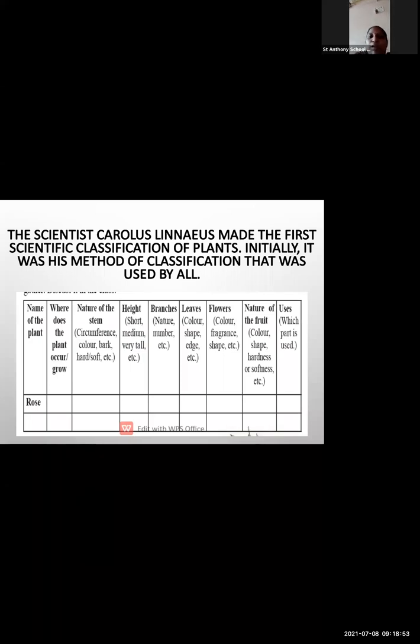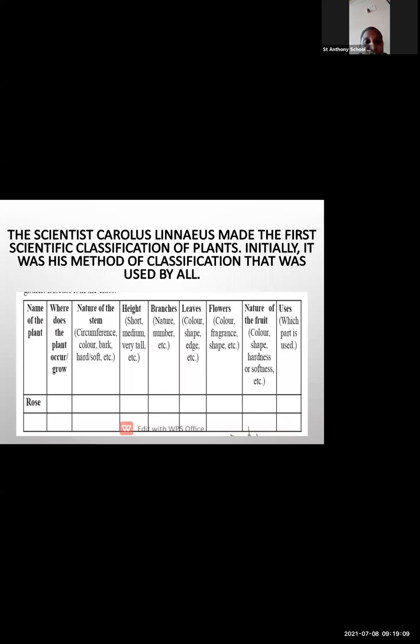Now, for example, the plant's name is rose. So where does it grow? It grows in the surroundings. What is the nature of the stem? It has a strong stem. It is hard and it has thorns.